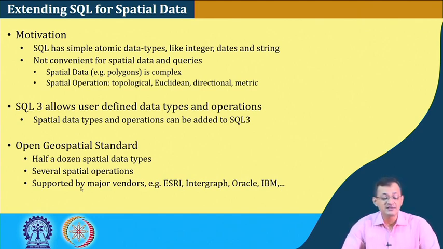SQL has simple atomic data types like integer, date, string. These are the simple or standard data types, not convenient for spatial data queries where spatial properties or spatial concepts are involved, right. Spatial data like a polygon is complex. Spatial operations, like what we have seen, are topological, Euclidean, directional, metric-based operations. These are different spatial properties which are in place.